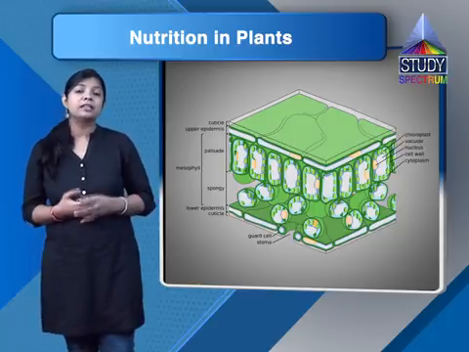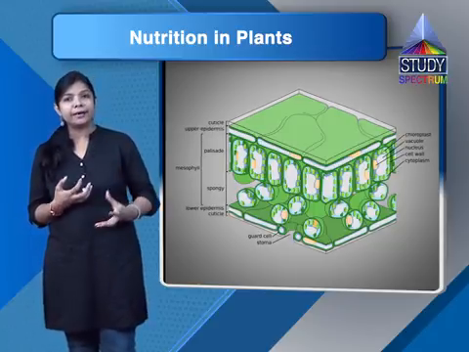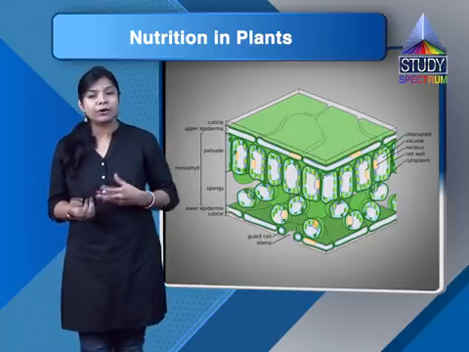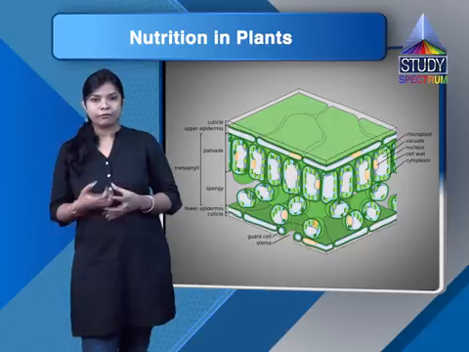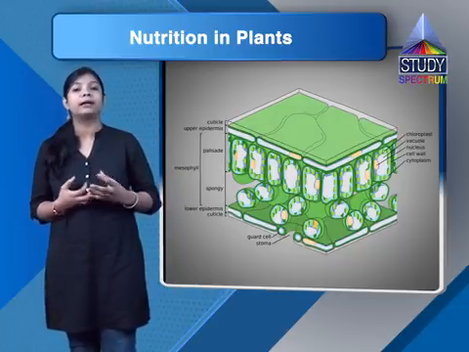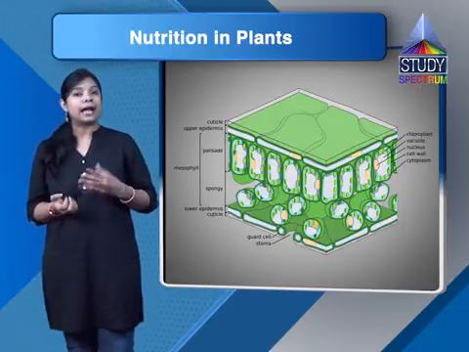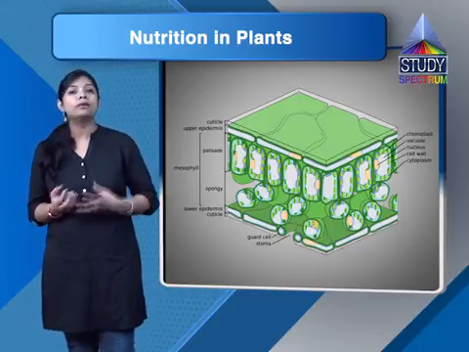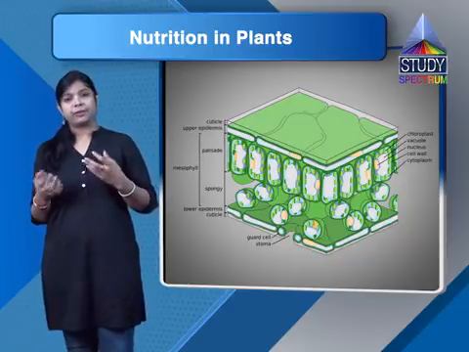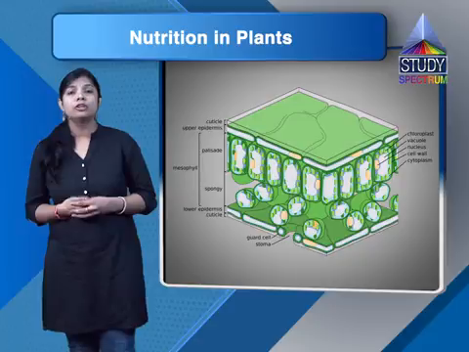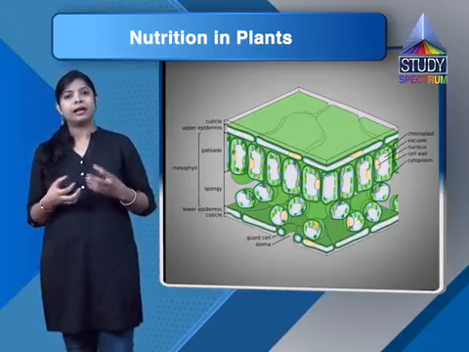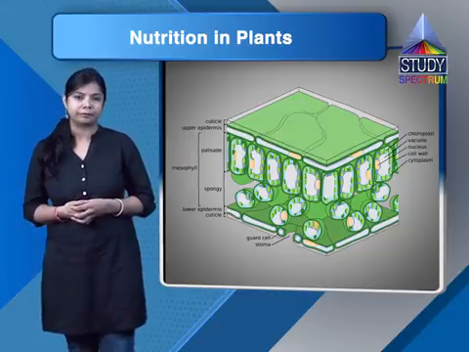And what we have seen, students, is that the sun is the ultimate source of energy on this earth, and we cannot live without the process of photosynthesis. We cannot even imagine our life on this earth without the process of photosynthesis. As earlier we have discussed, only plants can make their own food, but animals and human beings cannot. So they are dependent on the plants for food and their other nutrient requirements.